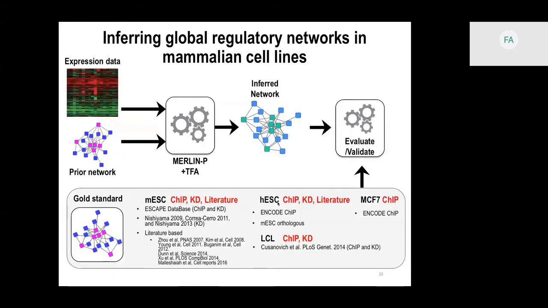To evaluate the inferred networks, we compare them to gold standards from different sources. For mESC and hESC, we have a ChIP-based gold standard and knockdown-based gold standard, and we also have a small literature-based gold standard that we curated from different publications. For LCL, we only have ChIP and knockdown, and for MCF7, we are only looking at ChIP.